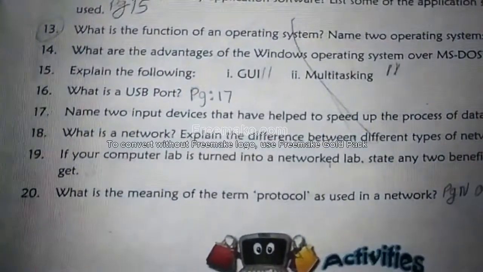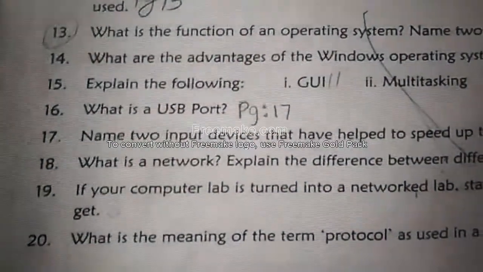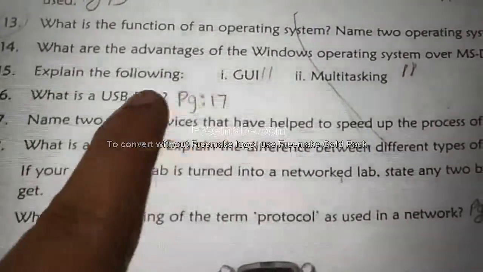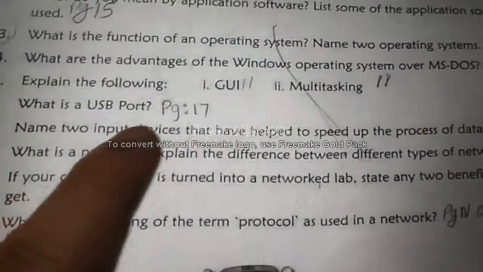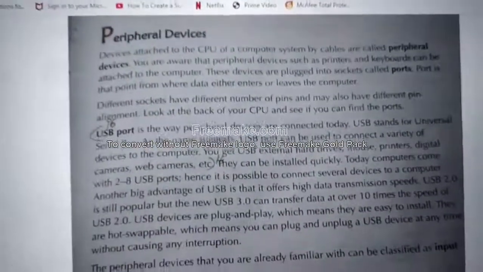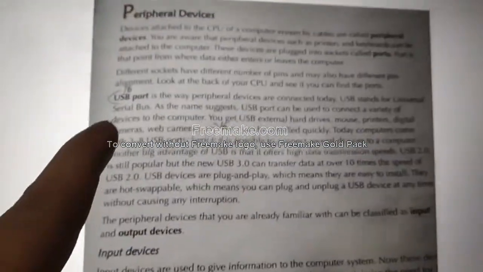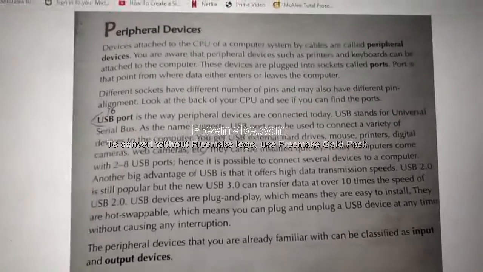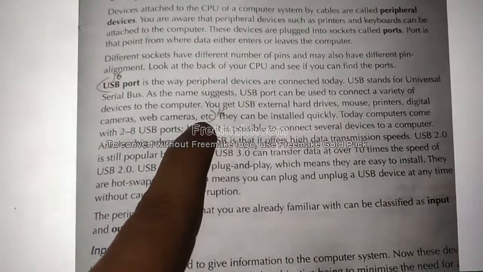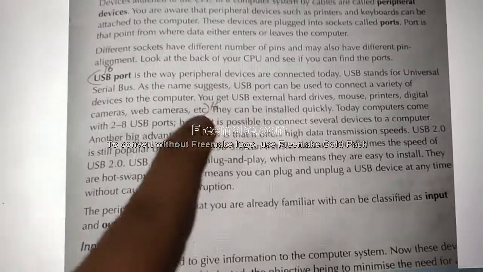Question number 16. What is a USB port? It is actually page number 7, not page number 17. It has been written wrong. It is page number 7. For the 16th question, the answer is on page number 7. Open page number 7. Under the heading Peripheral Devices, first, second, third paragraph. From 'USB port' till the fourth line, 'etc.'. This is the answer for question number 16.